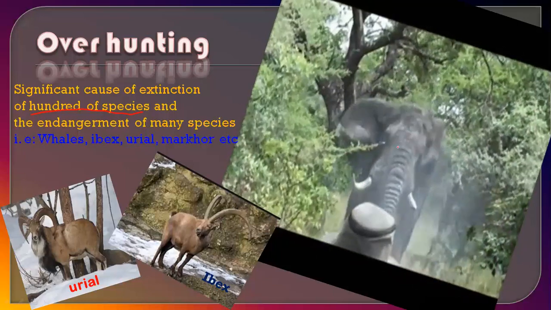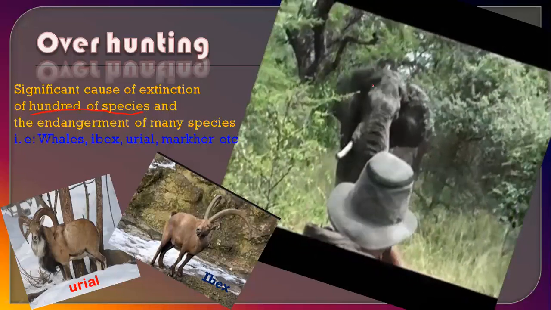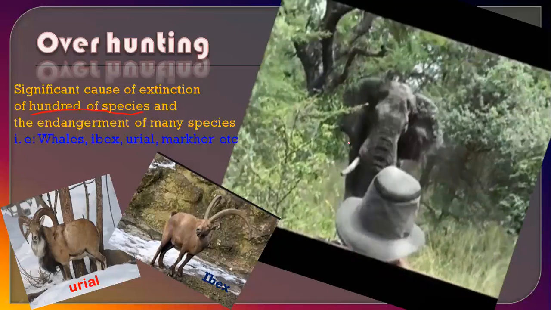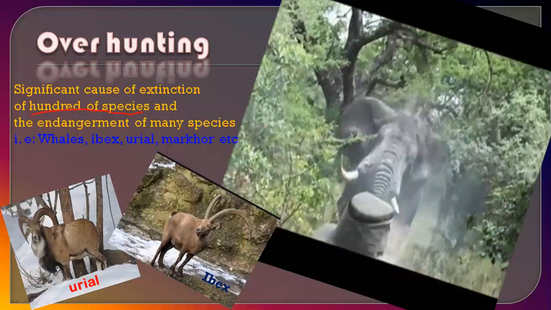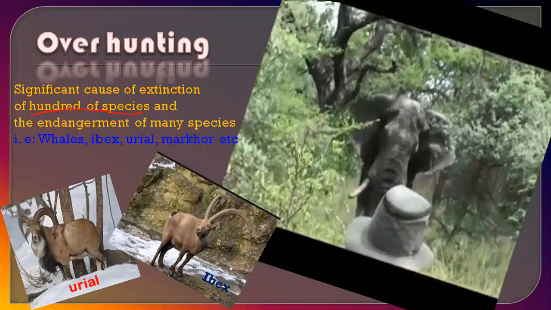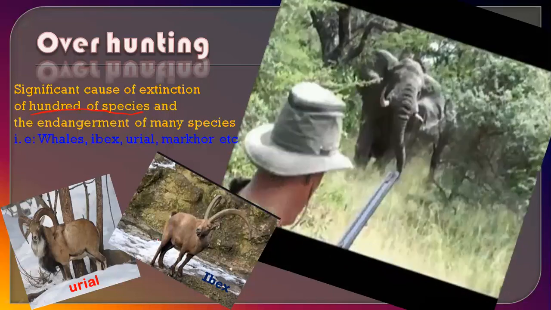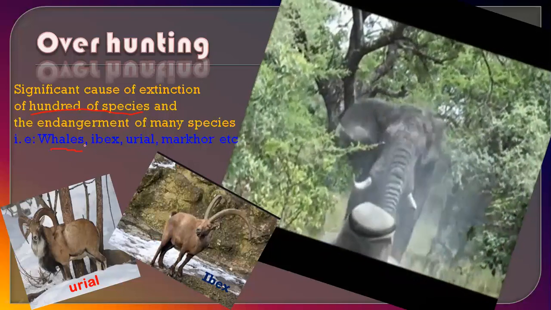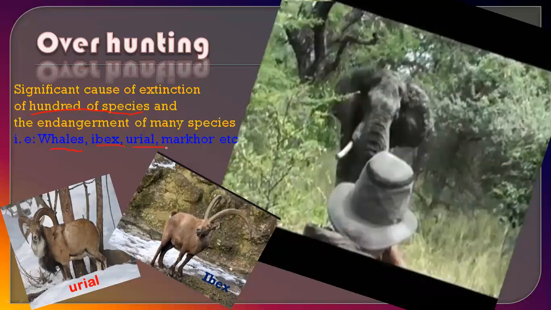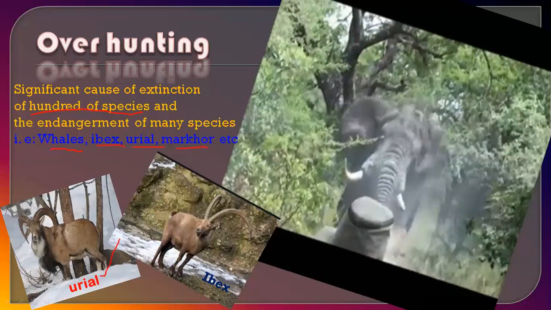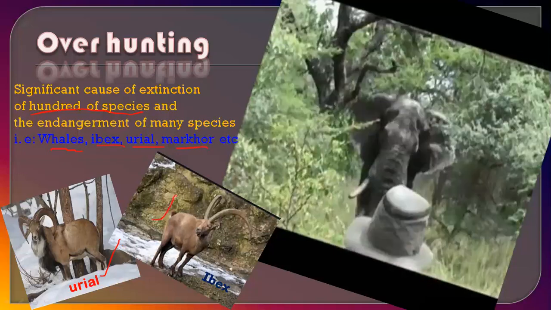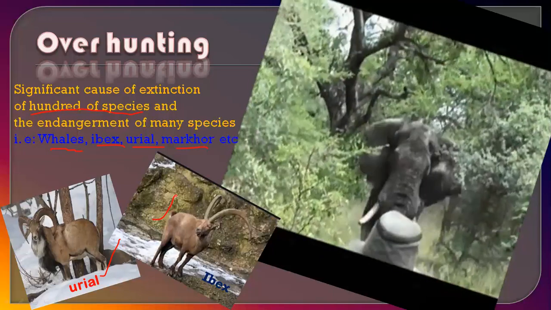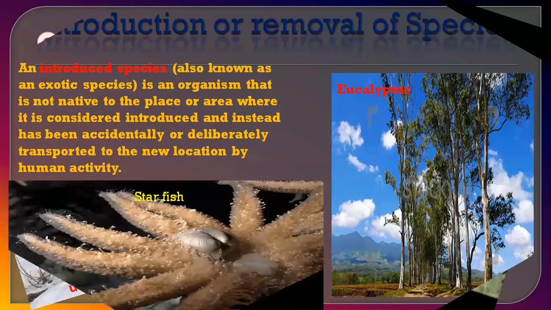Like you can see this view, hunting of animals, how people do it for tusks, and animals' skin, leather, lots of purposes. The bones are also used, so we are destroying biodiversity. For example, endangered species are whale, ibex, urial, markhor in Pakistan. So you can see this is urial, ibex. They are some of the examples of endangered species in Pakistan, which are rapidly decreasing due to overhunting.